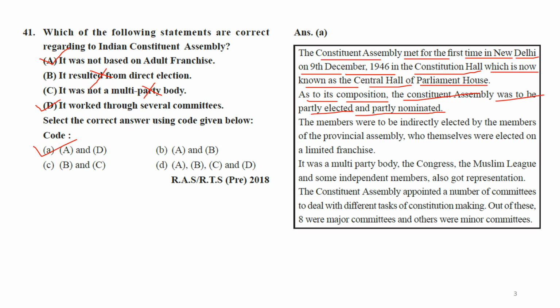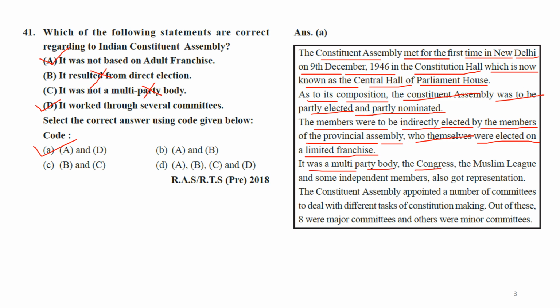The members were to be indirectly elected by the members of the Provincial Assemblies, who themselves were elected on a limited franchise. It was a multi-party body.